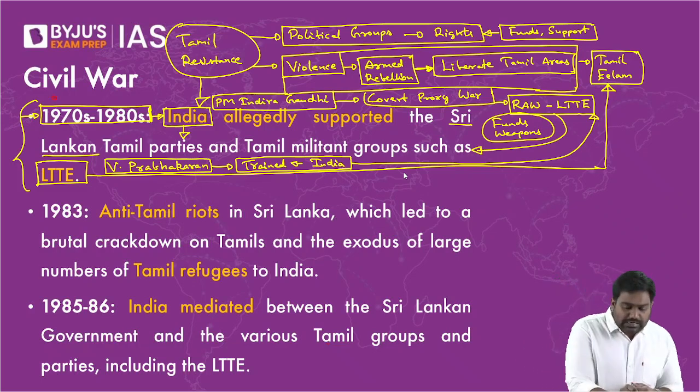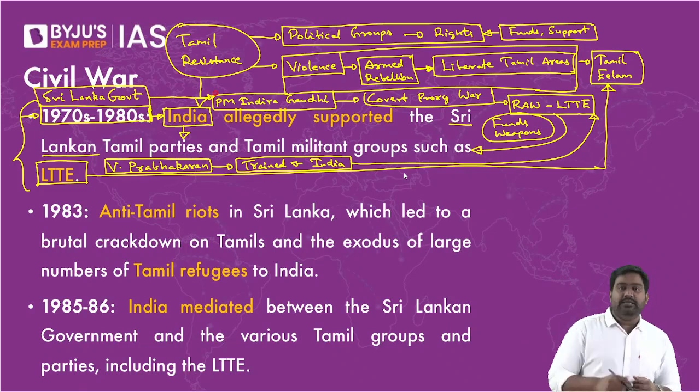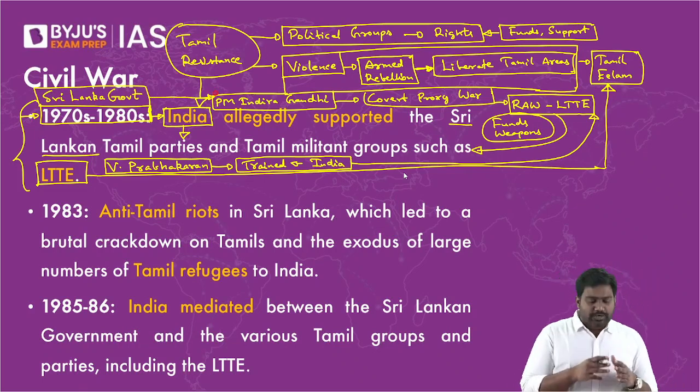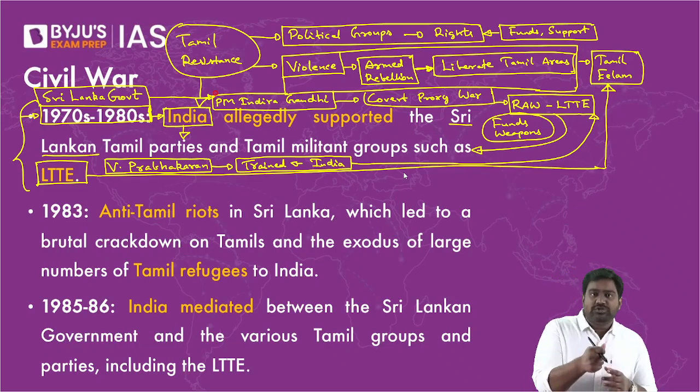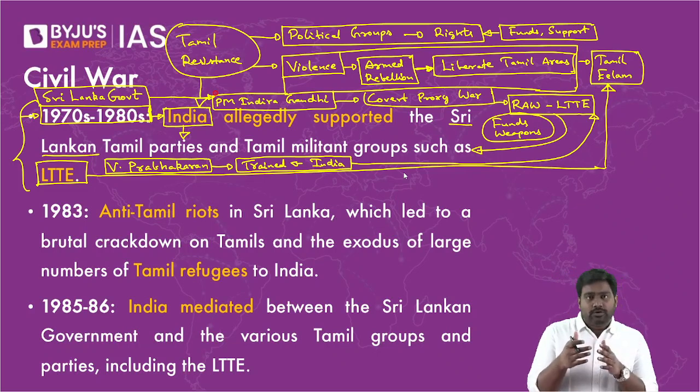In the 1970s, Sri Lanka had become a threat to India. The Sri Lankan government was increasingly becoming hostile to India. So that is why Prime Minister Indira Gandhi launched this covert operation to protect Indian interests, to ensure we destabilize Sri Lanka by meddling in the internal issue, so we get some leverage on the Sri Lankan government, so we could force the Sri Lankan government to behave to protect and uphold Indian interests. But this strategy went out of control. The LTTE went out of control, and it became a disastrous Indian involvement.